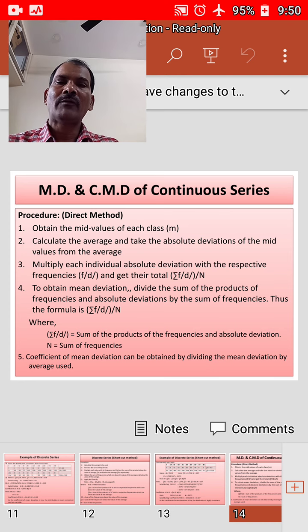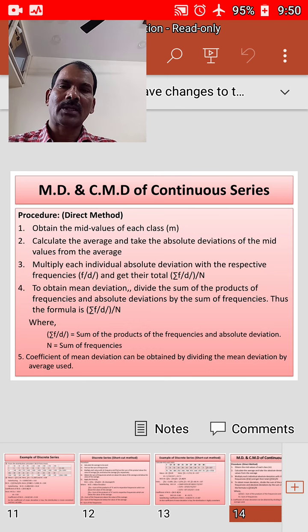Third, multiply each individual absolute deviation with the respective frequency, that is f into modulus d, and get their total as sigma f modulus d. To obtain the mean deviation, divide the sum of the products of frequencies and absolute deviations by the sum of the frequencies, that is sigma f into modulus d by n. This is the formula which we got. This is the fourth step.